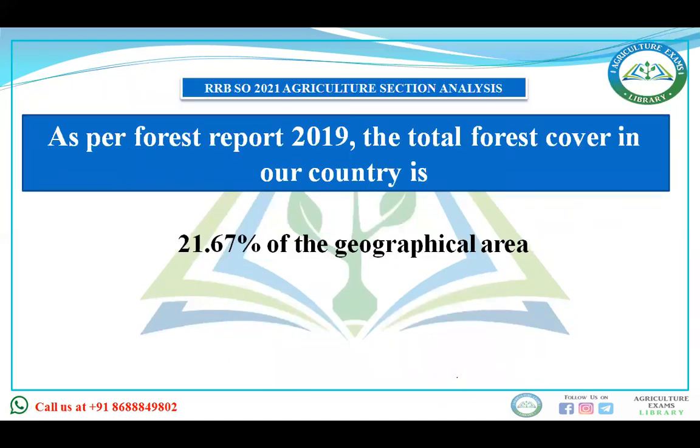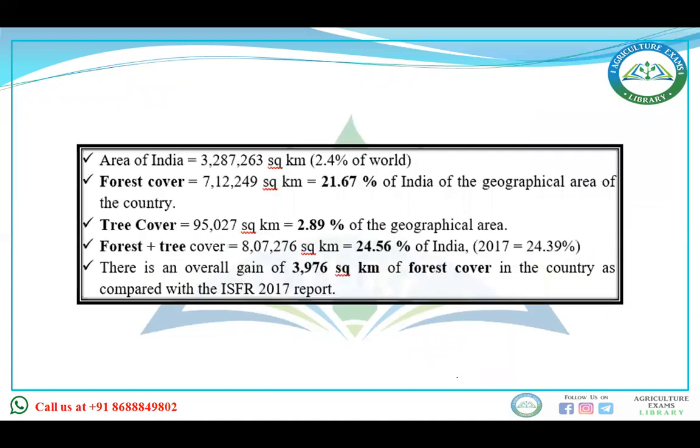As per the forest report 2019, the total forest cover in the country is 21.6% of the geographic area. But the question was there, they had also given the area, 7,12,249 square kilometer. But only the percentage was also given together. Then by just simply judging the percentage, you can answer the questions. Okay, when you see tree cover, it is 2.89%, and when you see the total forest plus tree cover, it is 24.56%.